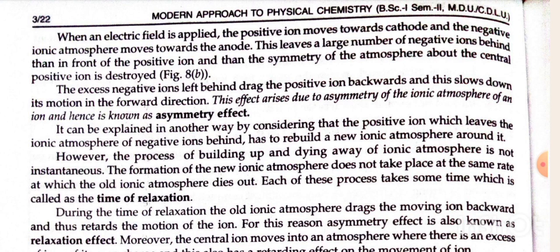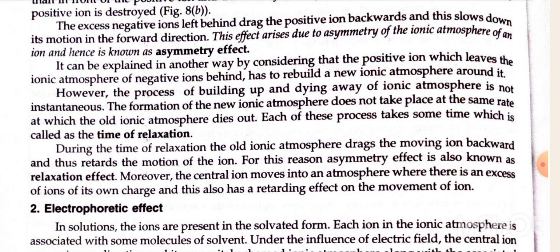However, the process of building up and dying away of the ionic atmosphere is not instantaneous. The formation of a new ionic atmosphere does not take place at the same rate at which the old ionic atmosphere dies out. Each of these processes takes some time, which is called the time of relaxation. During the time of relaxation, the old ionic atmosphere drags the moving ion backward and thus retards the motion of the ion. For this reason, asymmetric effect is also known as relaxation effect. Moreover, the central ion moves into an atmosphere where there is an excess of ions of opposite charge to its own, and this also has a retarding effect on the movement of the ion.